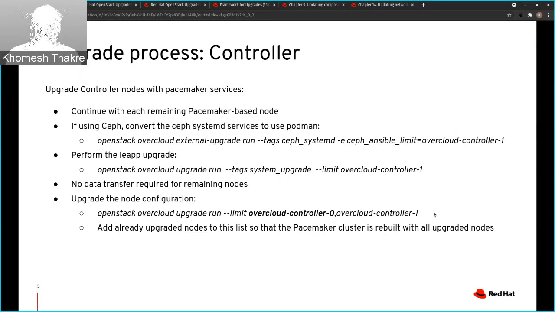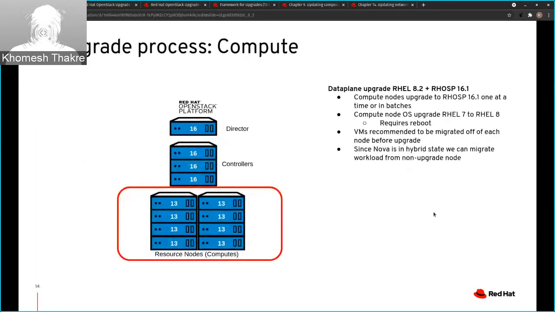We are skipping that part and we will jump to the compute upgrade. For the compute upgrade, since a lot of workloads are running on it, we try to keep the impact to a minimum and perform the upgrade in batches. As many compute nodes as you can evacuate, you can perform the upgrade on that many compute nodes at a time.